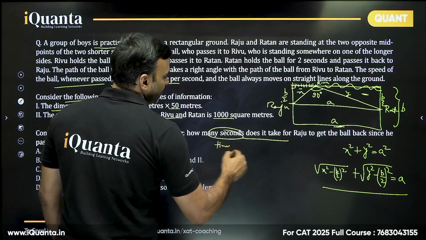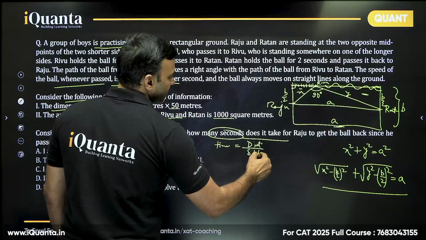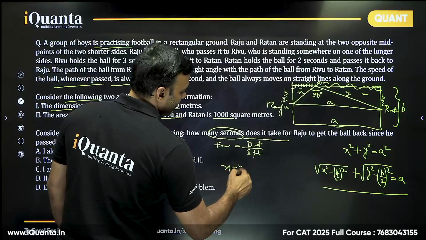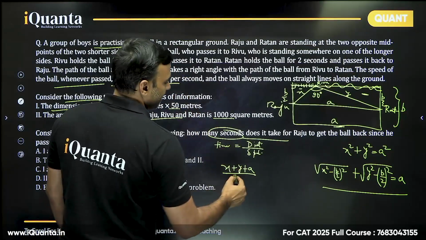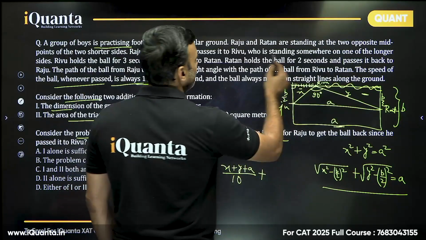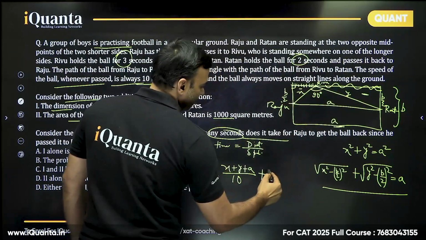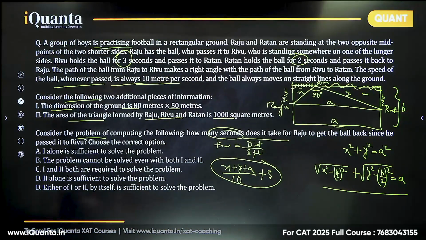And how do we find the time? Distance divided by speed. Here the distances are x, y and a. So x plus y plus a is the total distance divided by the speed. Speed is 10 meters per second, plus the extra stoppage. Stoppage is 3 seconds and 2 seconds, 5. So this is what we have to find. So basically we have to find x, y, a. Right? Now, let's see which statement tells us the answer.